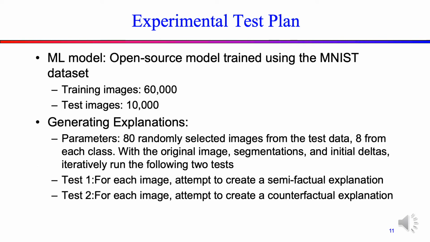To evaluate our approach and experiment, we use an open source model trained on the MNIST dataset. To generate explanations, we use 80 randomly selected images from the test data, 8 from each class, 0 through 9, with the original image, segmentations, and initial deltas. And we iteratively run the 2 following tests. Test 1 will be used to create semifactual explanations, and test 2 will be used to create counterfactual explanations.